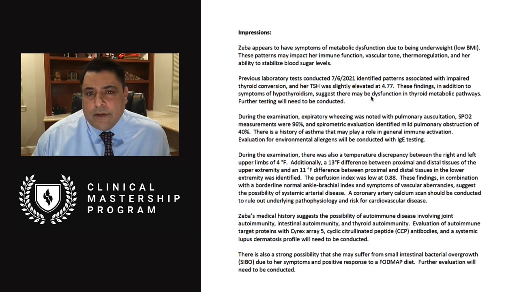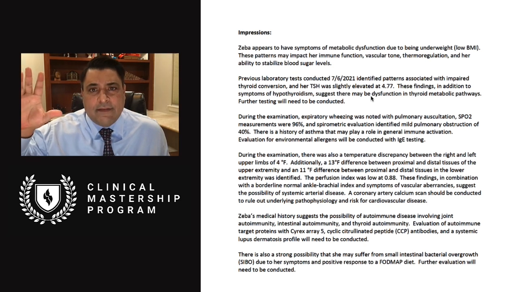So there's a metabolic profile that happens when people are underweight and frail, and she has both lack of body fat and lack of muscle mass. So remember that body fat and muscle mass have metabolic activity. Body fat is going to release adipocytes and adipokines and have a very powerful impact on thermoregulation, appetite, immune modulation, and then muscles are going to release myokines, and myokines are going to have a significant impact on all the same things: immune function, neurological function, metabolic activity.